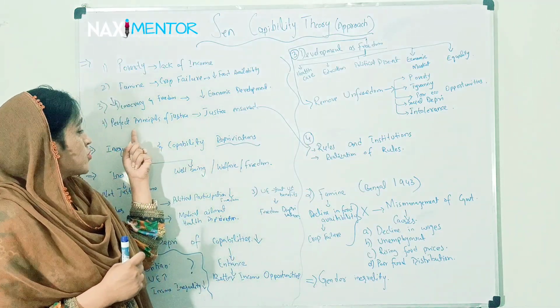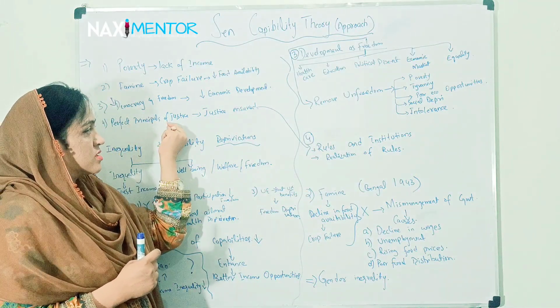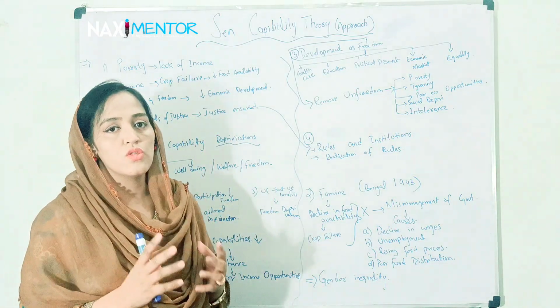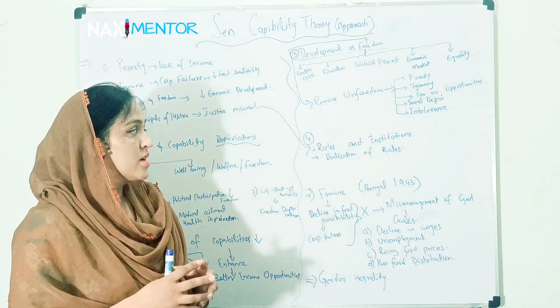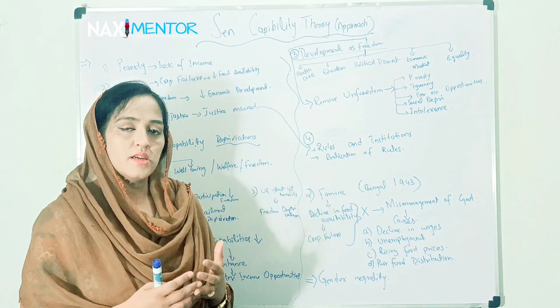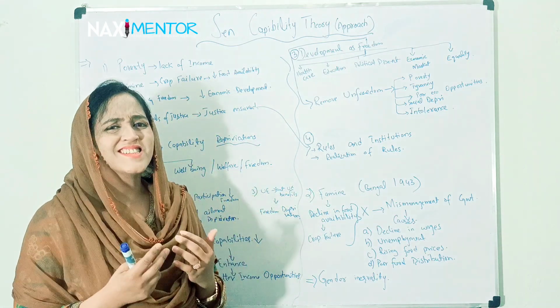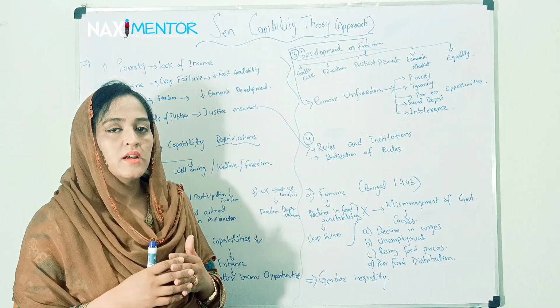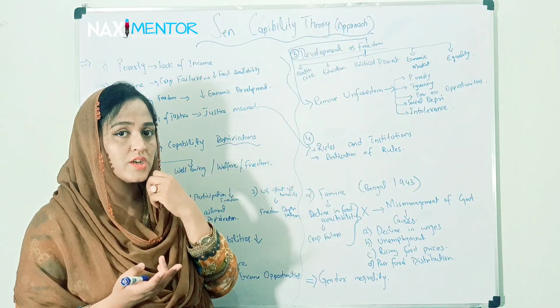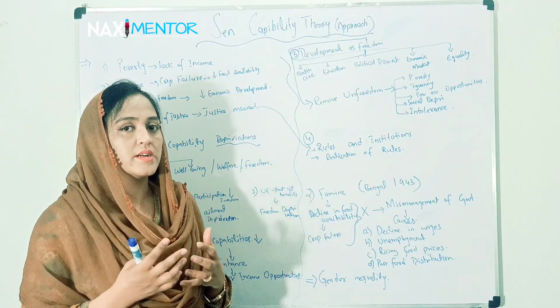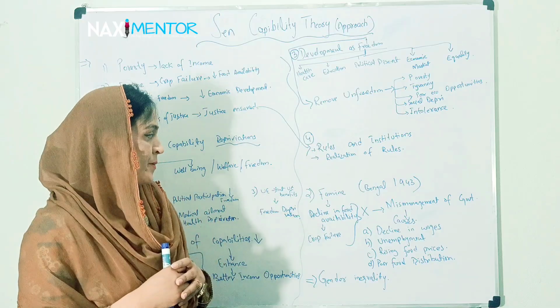Coming towards the fourth point, that was the perfect principle of justice, then justice ensured, he says no. For justice, we should have some rules and institutions and realization of rules. He still says it's not an easy target that justice will be ensured. It's quite a difficult thing to be enhanced and ensured.